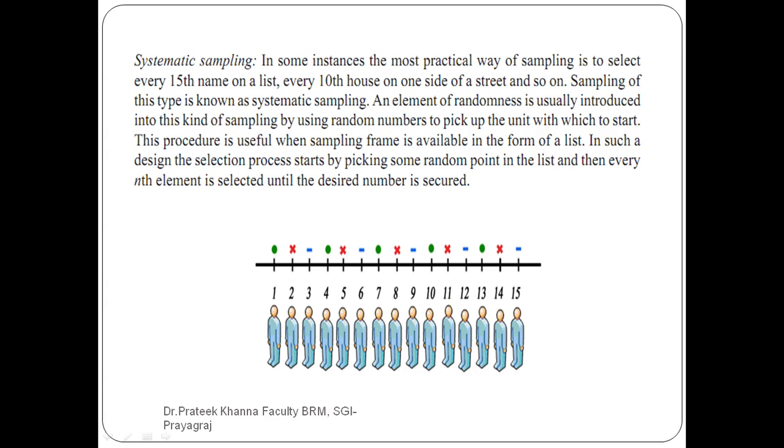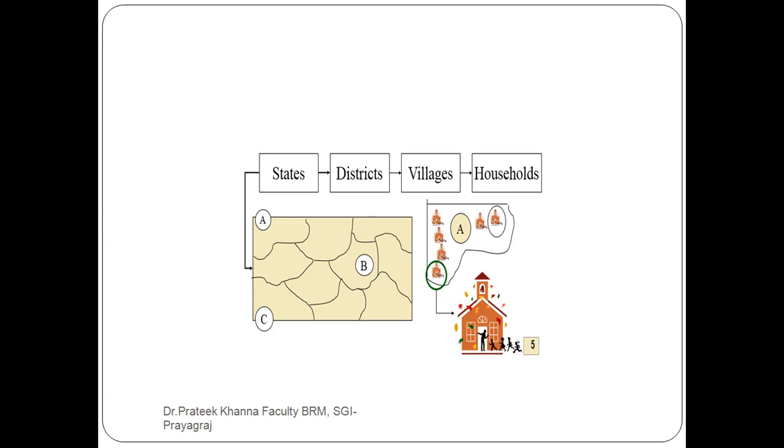This procedure is useful when the sampling frame is available in the form of a list. It means when the sampling frame is available, it will be better to use systematic sampling. Then multi-stage sampling. So this is what multi-stage sampling is. Thank you.